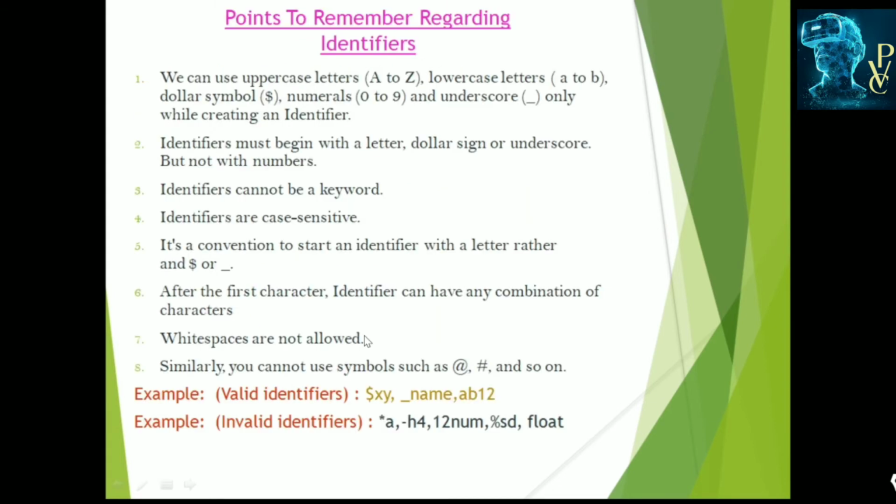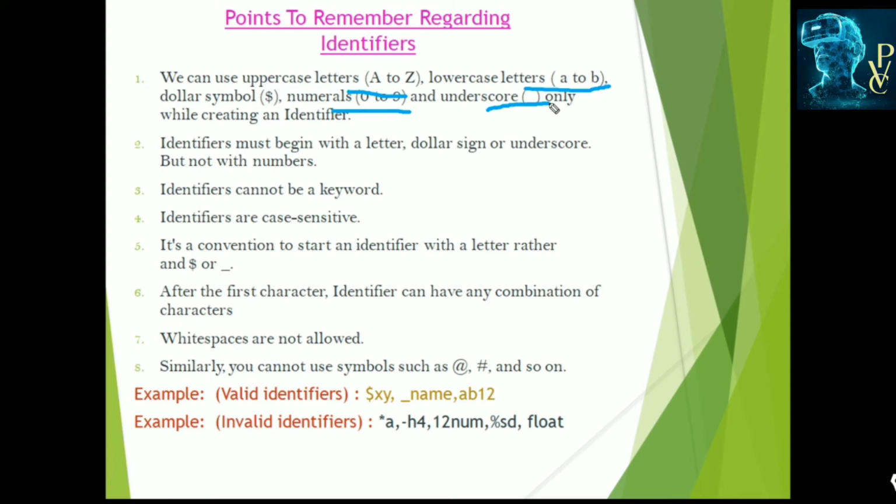And when we are naming the identifiers, we have to remember some points. Identifiers consist only of alphabets, that is the uppercase letters A to Z, lowercase letters a to z, dollar symbol, numerals 0 to 9, and underscore.